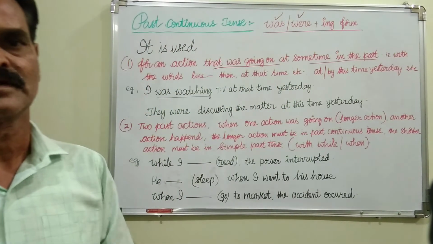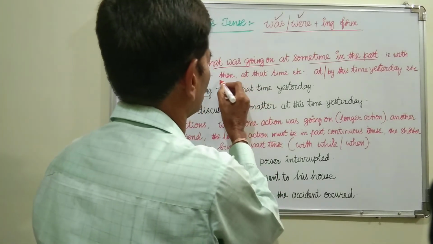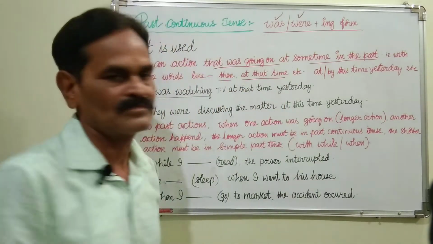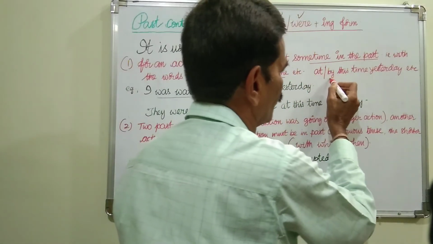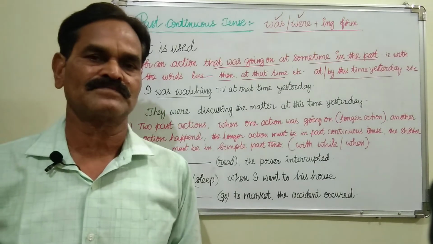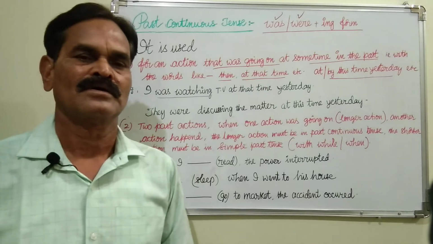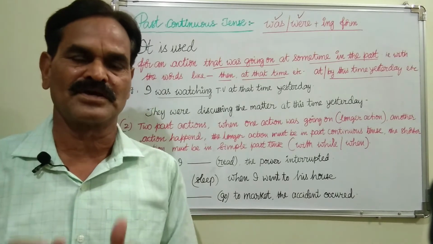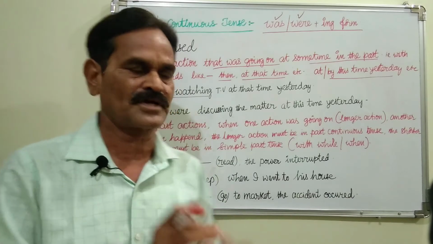Generally, it is used with then, at that time, at this time yesterday, by this time yesterday, at this time last week, at this time Monday last. When such wordings are there, we use past continuous tense.